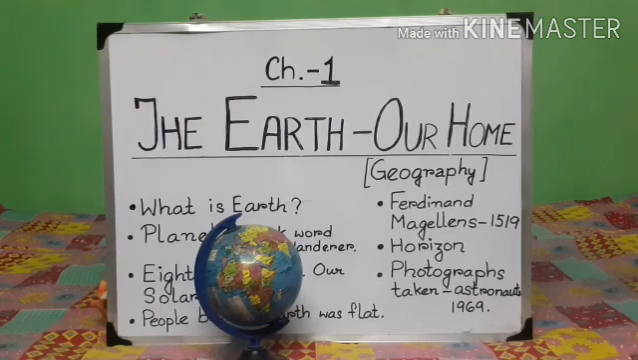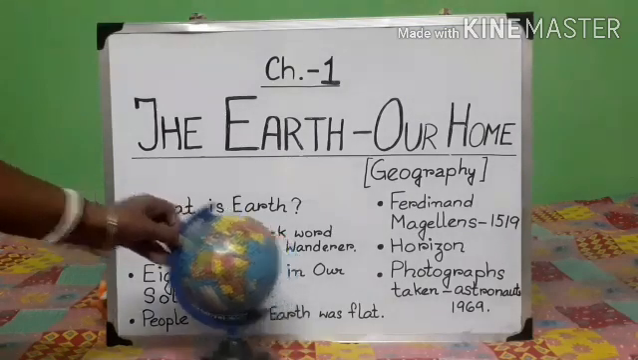Now, the earth moves round the sun. So the earth is not stationary. It also moves round the sun. And the path it takes is called orbit. Now let me show you another thing.